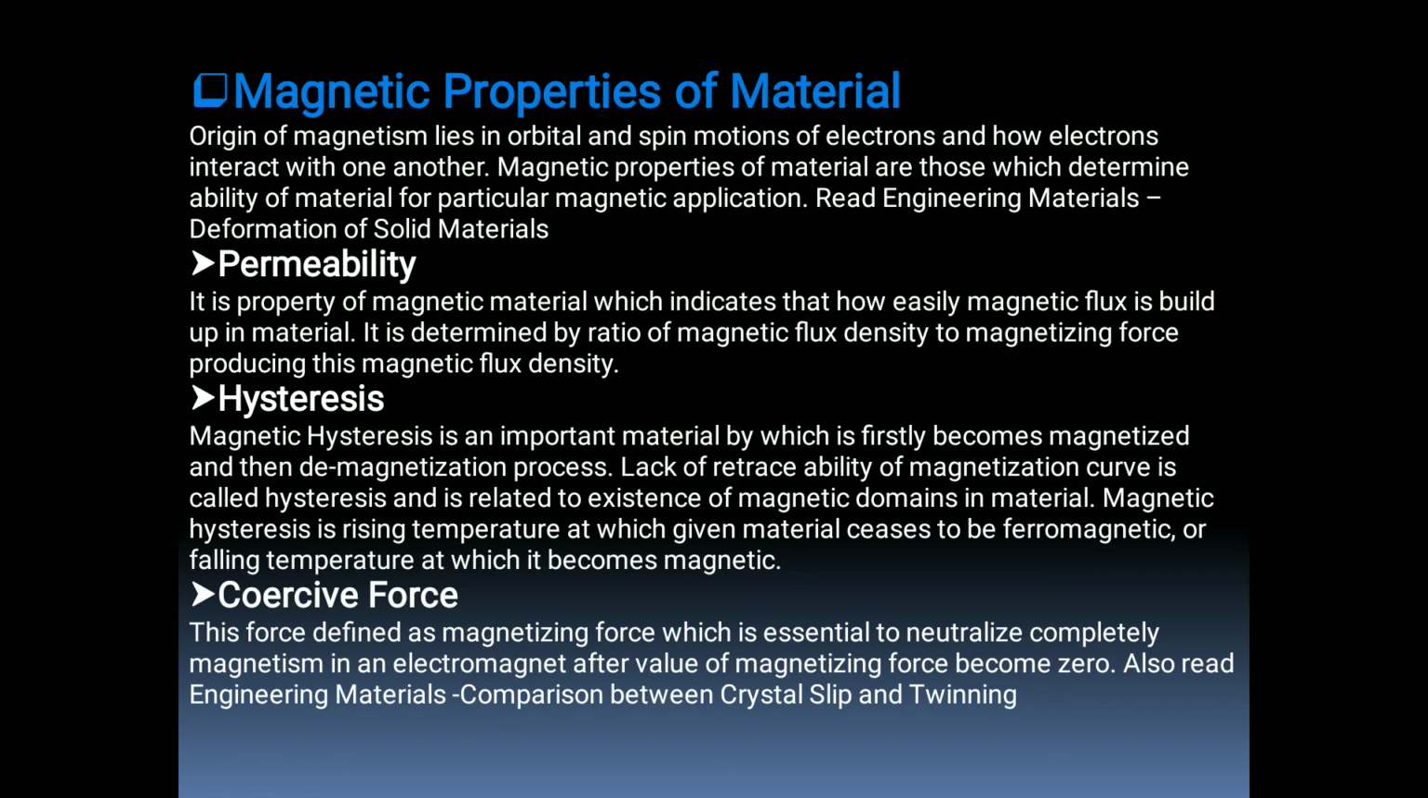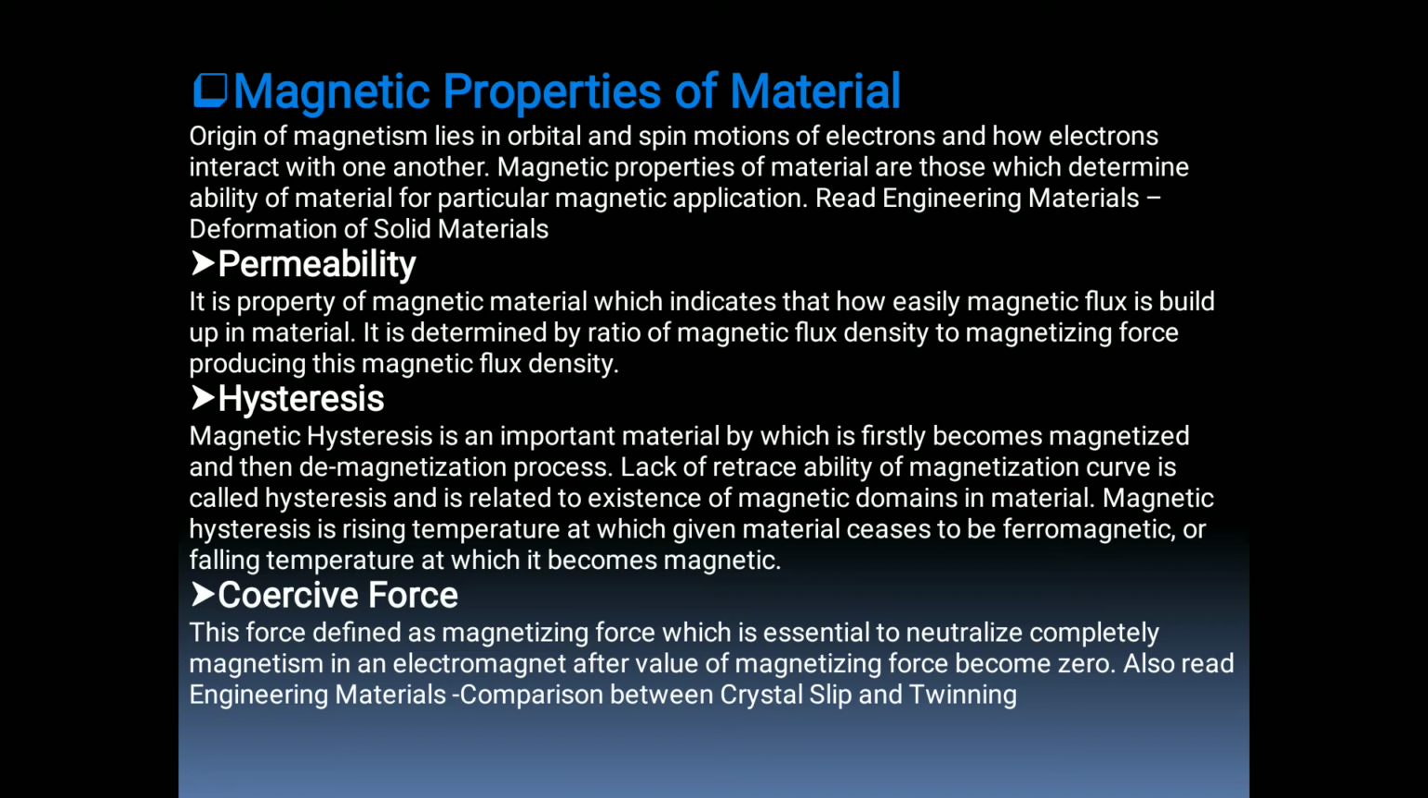Magnetic hysteresis is an important material property by which it first becomes magnetized and then goes through the demagnetization process. It is a property where the material is first magnetized and then demagnetized. So the lack of retraceability of the magnetization curve is called hysteresis, and it is related to the existence of magnetic domains in a material. Magnetic hysteresis is the rising temperature at which a given material ceases to be ferromagnetic, or the falling temperature at which it becomes magnetic. This is the second property.